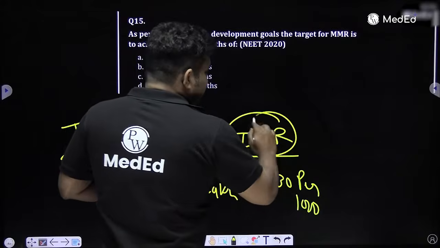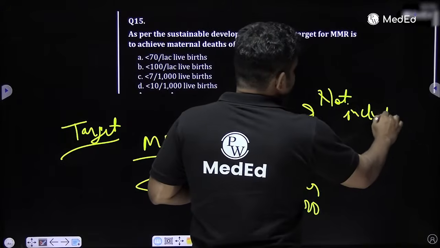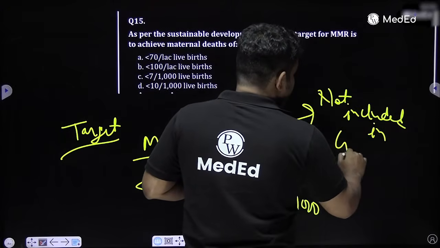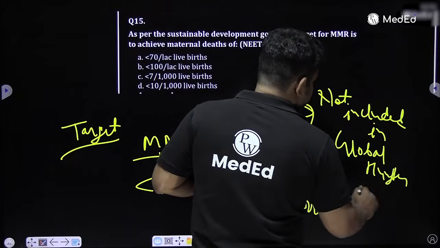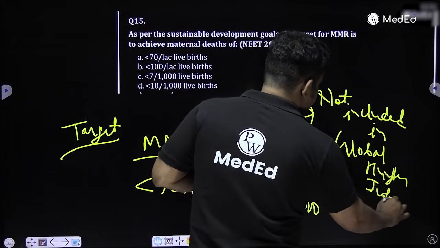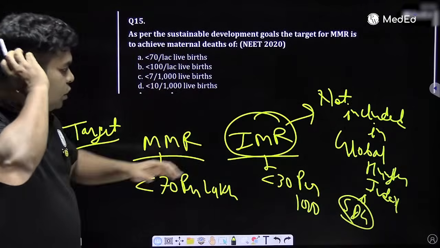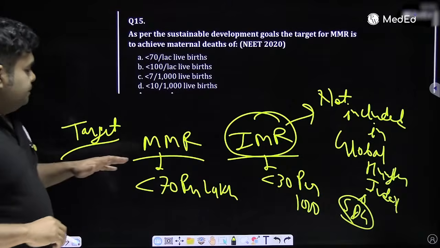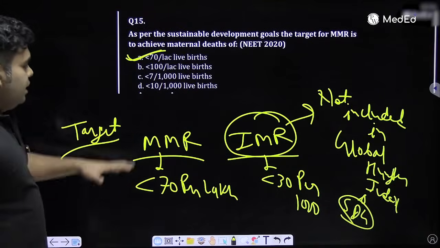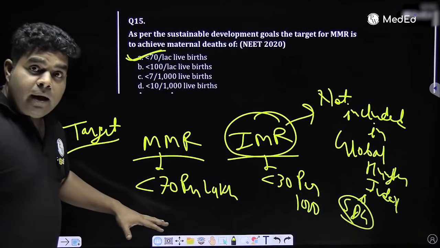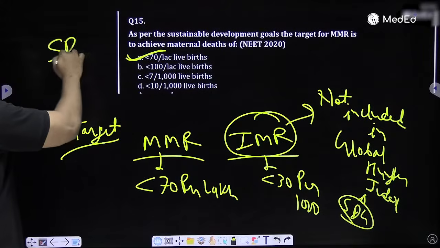But remember, this IMR, infant mortality rate, is not included in the Global Hunger Index, and this IMR is also not included in the Sustainable Development Goals. So SDG or Global Hunger Index do not talk about IMR. And the correct target under the Sustainable Development Goals is less than 70 for MMR. So what are the other targets of the Sustainable Development Goals?